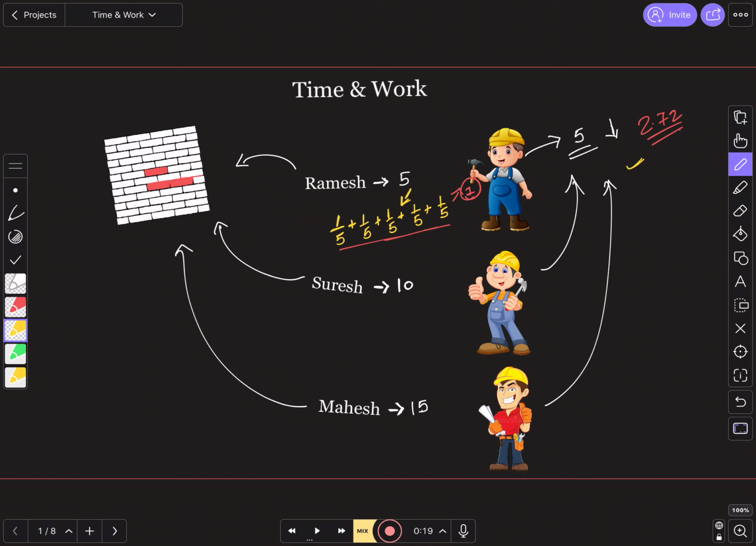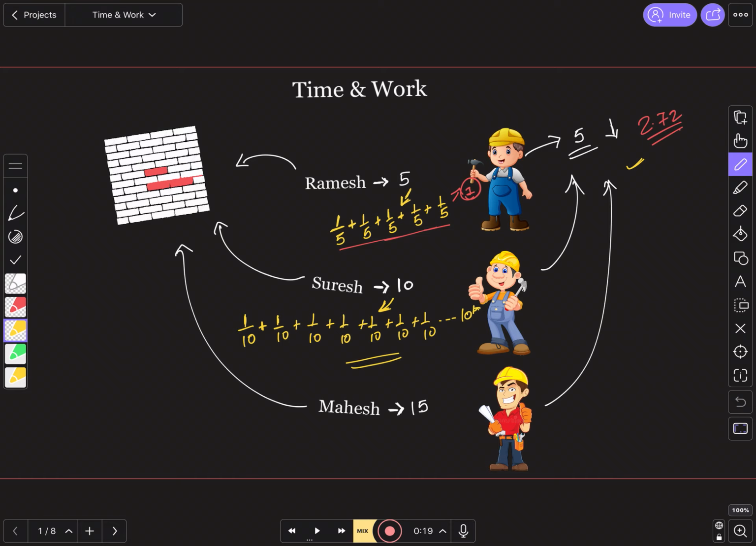We can say similarly about Suresh. Suresh finishes his work in 10 days. So in 1 day he will do 1/10 of the work, which means 10% of the work. Second day 10%, third day 10%, fourth day 10%, fifth day 10%, sixth day 10%, and so on, 1 2 3 4 5 6 7 8 9 10. He will go till the 10th day like this.